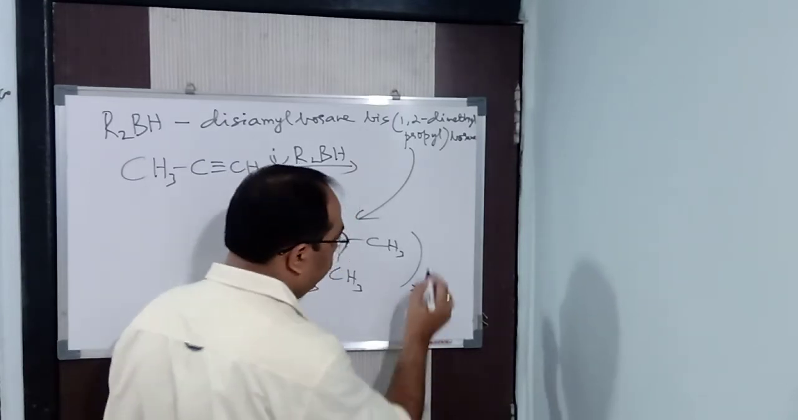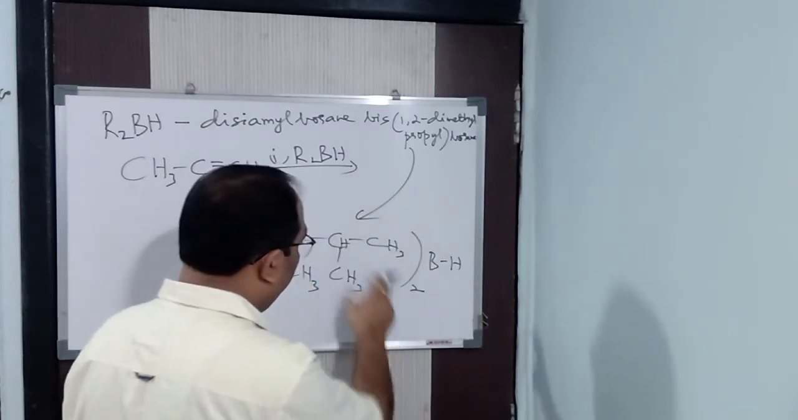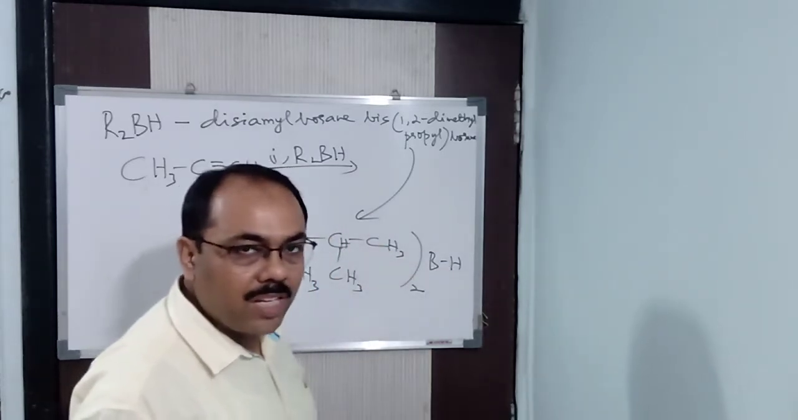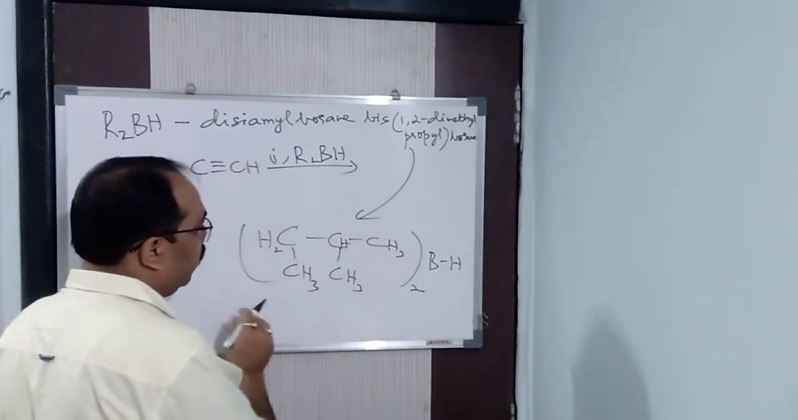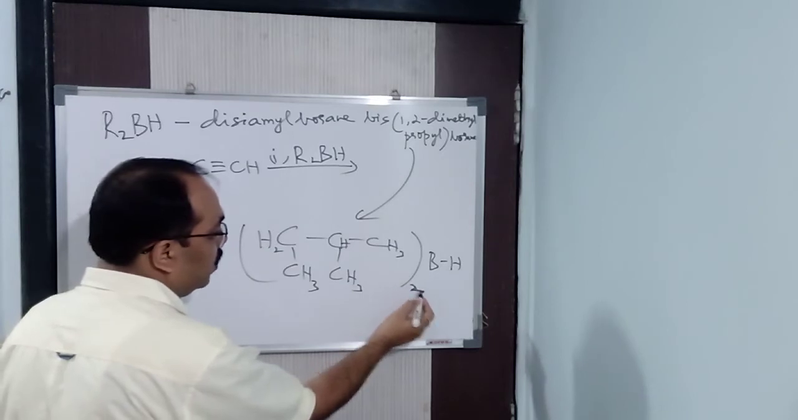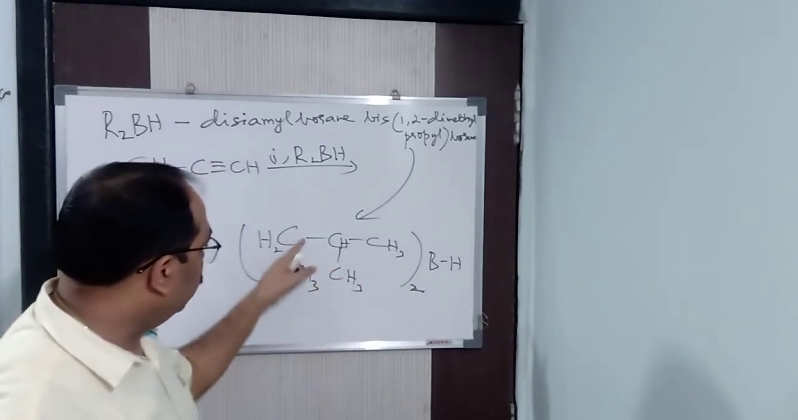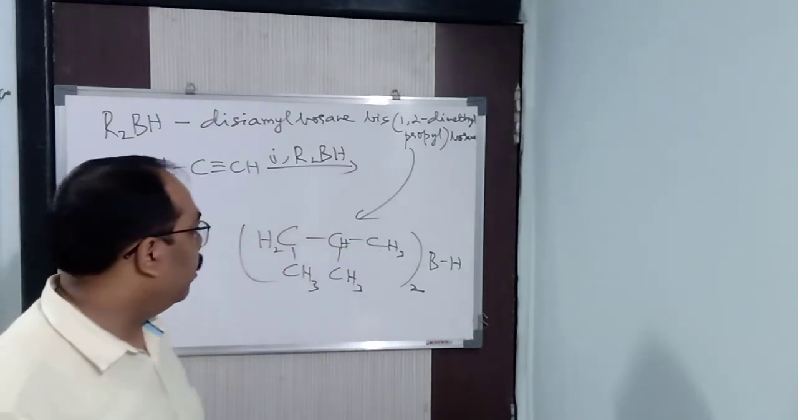And what is that? It will be nothing but your borane. Borane is BH3. Instead of 2 hydrogen, this group comes, and BH. So BH3, instead of 2 hydrogen, comes bis 1,2. Why is it bis? Because we take it twice. So in this way, it is bis 1,2-dimethyl propyl, that is nothing but borane, we can say.